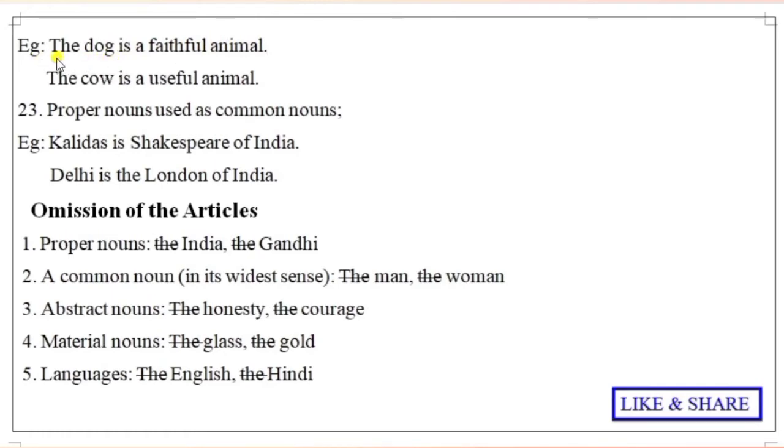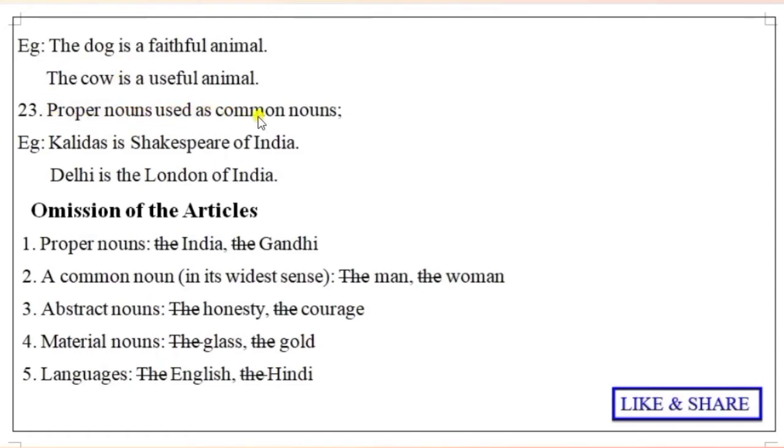When it represents the whole class, that dog is a faithful animal, we know it, so about that quality we use "the". The dog is a faithful animal. Another one: the cow is a useful animal. Like this we have to fill in "the", not "a", because it is a singular noun representing the whole class. The dog represents faithfulness, the cow represents usefulness. Then we use "the".